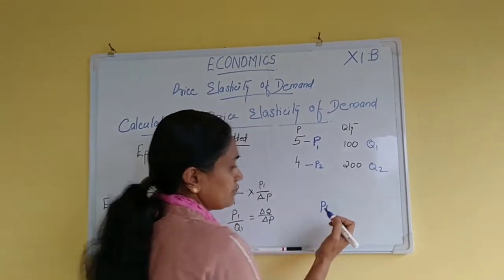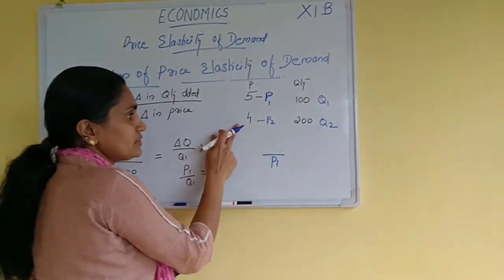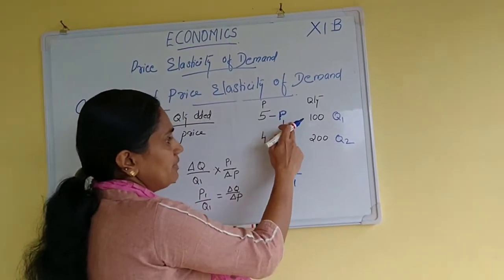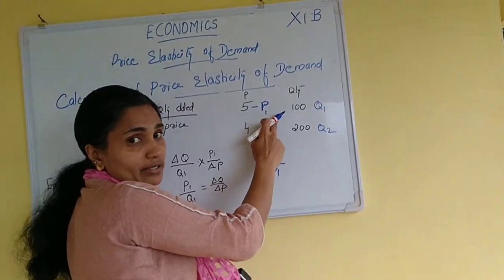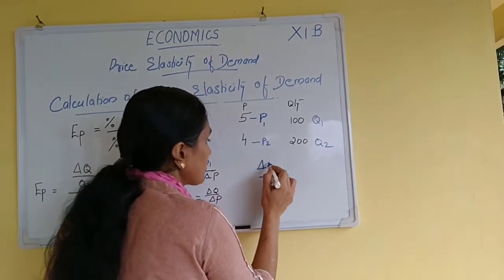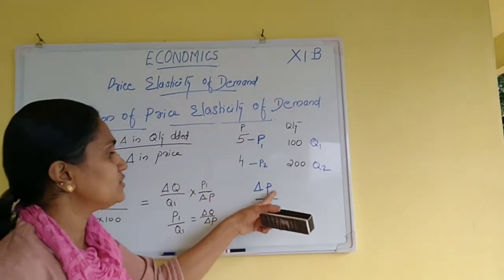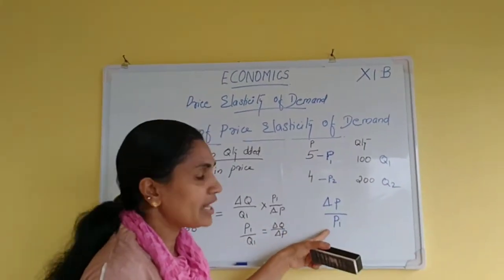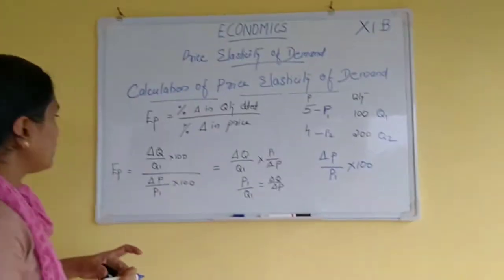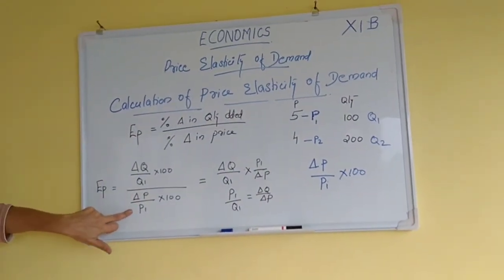The difference between P1 and P2 is the change in price, that is 1. Change in price divided by the actual price P1, into 100. Understood?